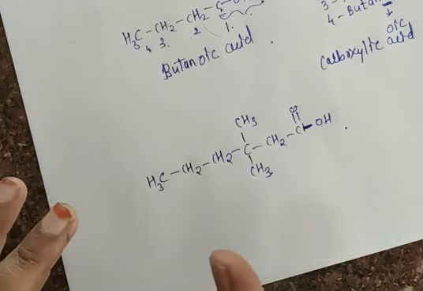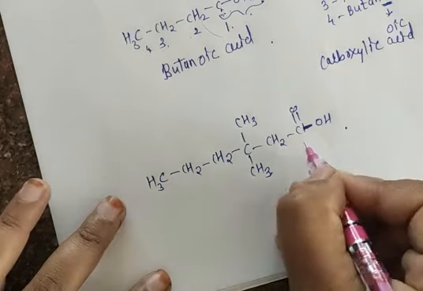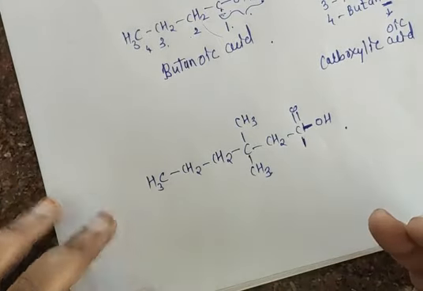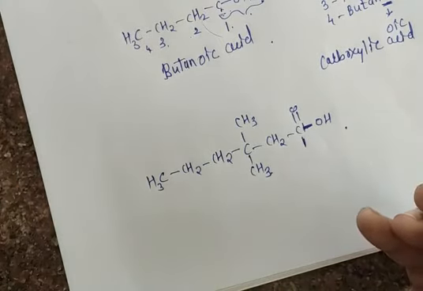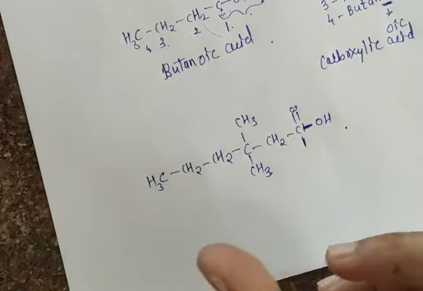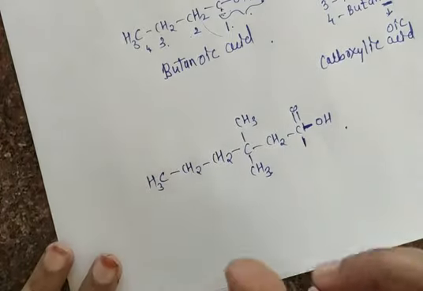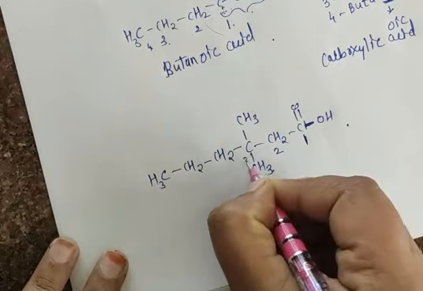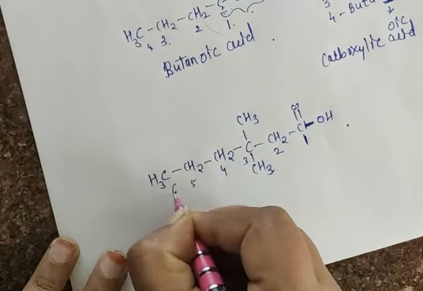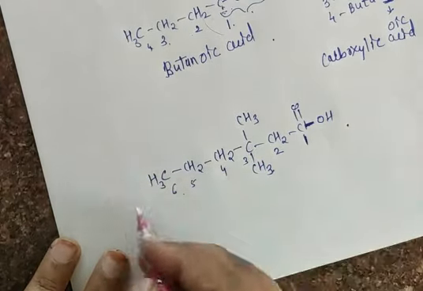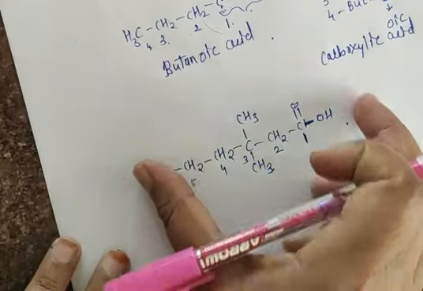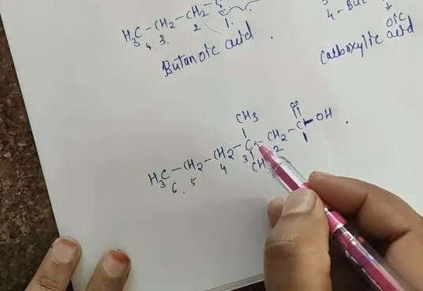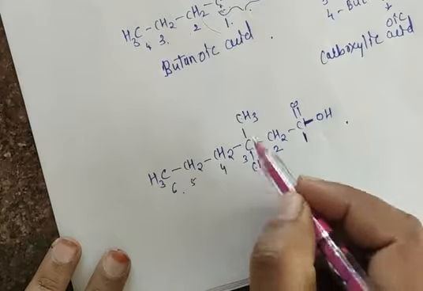So all of you know that you have to start numbering from this carbon only, because this is your rule. Where the functional group is present, where the carboxylic acid will be present, that carbonyl carbon you have to give a number 1. So 1, 2, 3, 4, 5, 6. Okay. So now when I write this structure, at the third carbon atom we have 2 methyl groups.